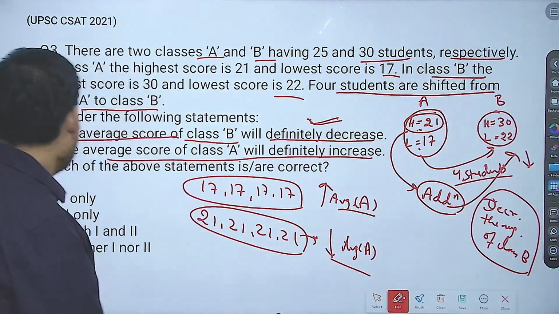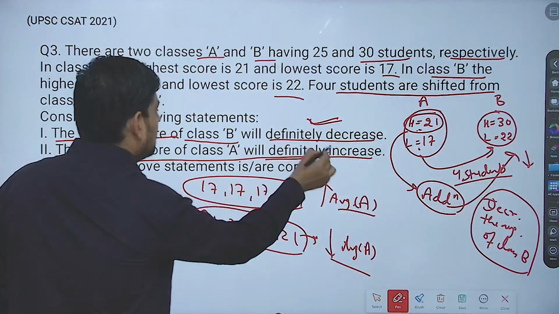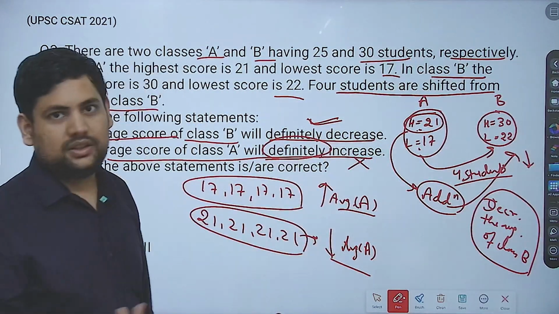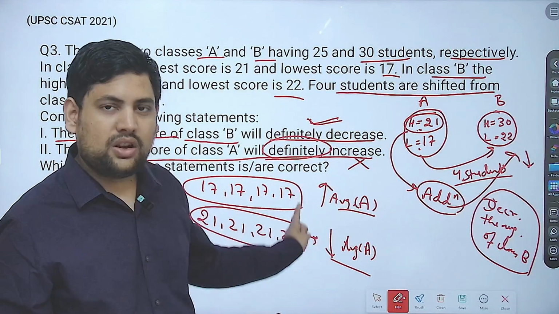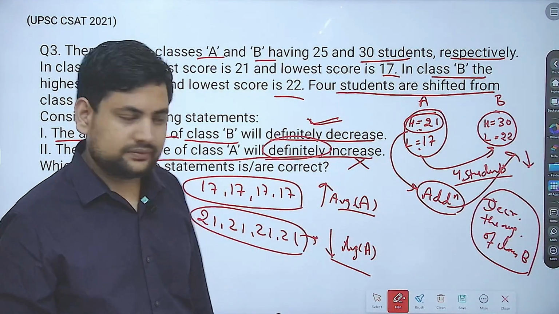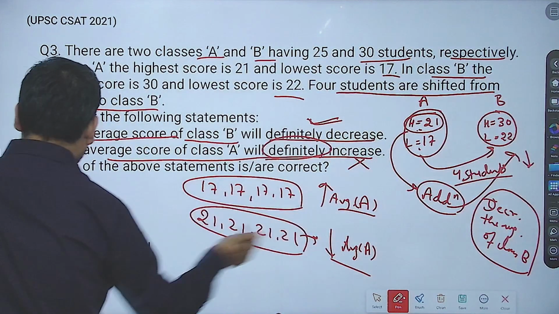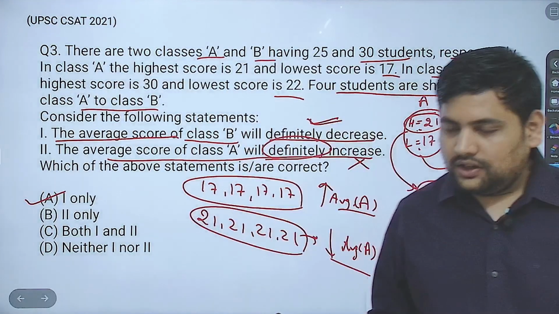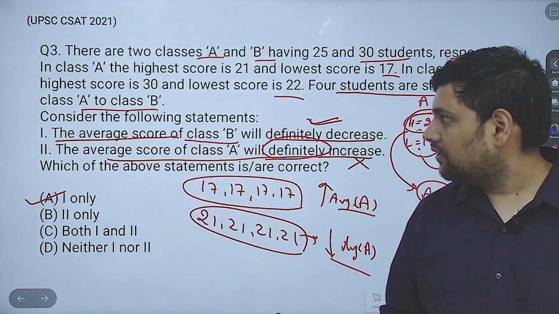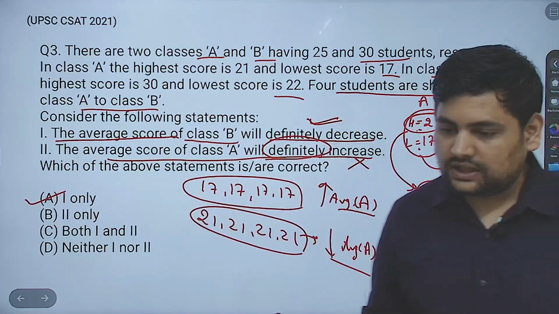That is why the average score of class A will definitely increase, no, it depends, based on whether you have picked the highest marked student or the lowest marked student. Understood? So first is correct, second is incorrect. Answer becomes A1 only. Okay, we'll continue with the PYQs in the next video as well. Thank you.